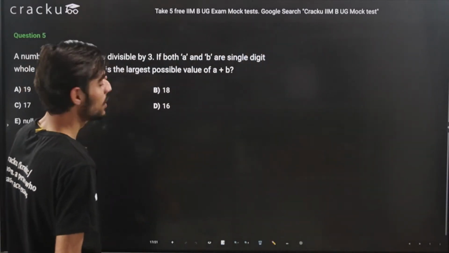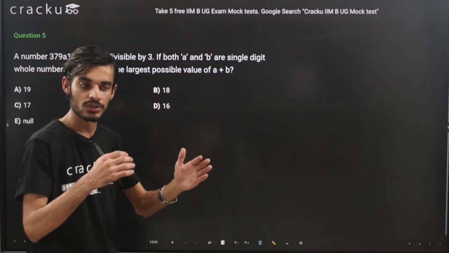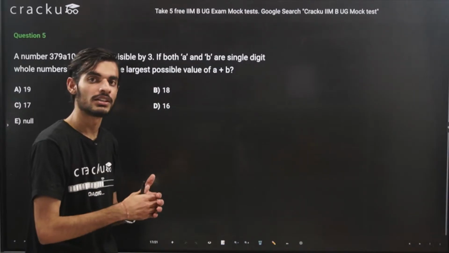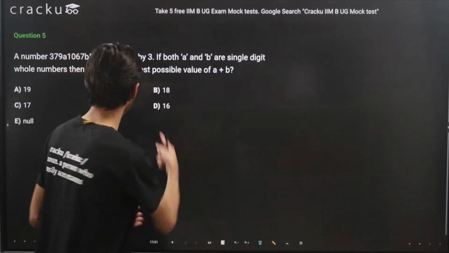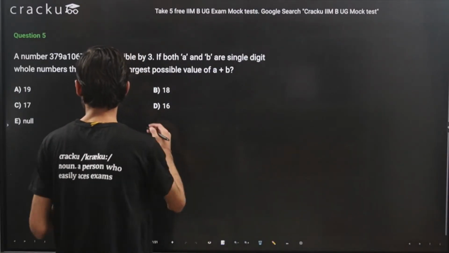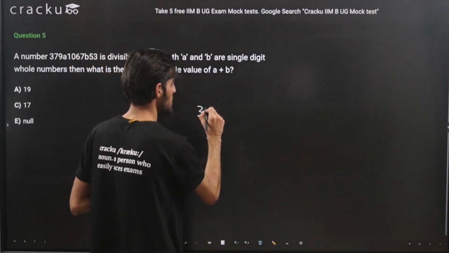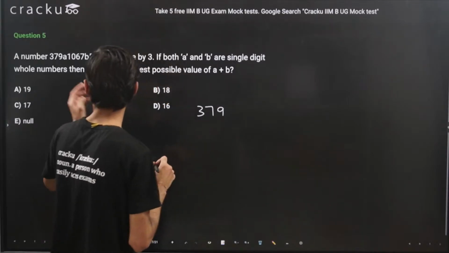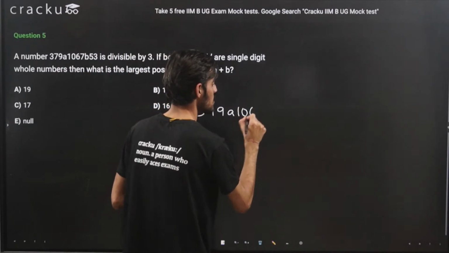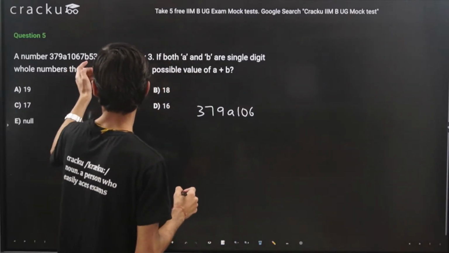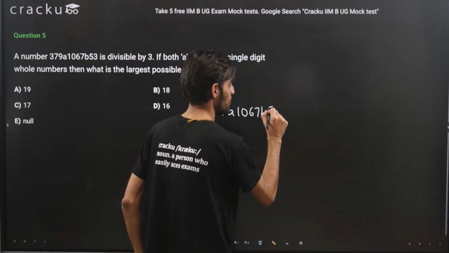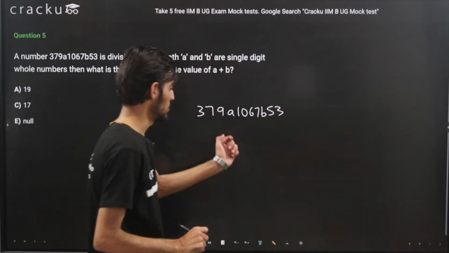Okay, so like I told you, for the divisibility of 3, we need to just check the summation of digits. If it is divisible by 3, then the whole number will be divisible by 3. So I think this should be an easy question. Let's try to solve this. So here the number is 379A1067B53. So this is the number.